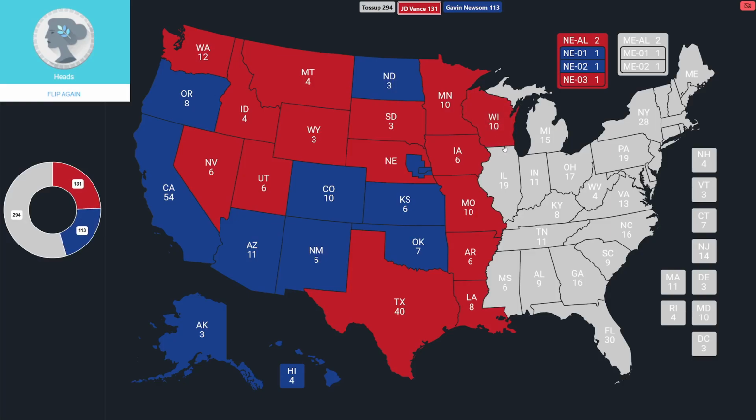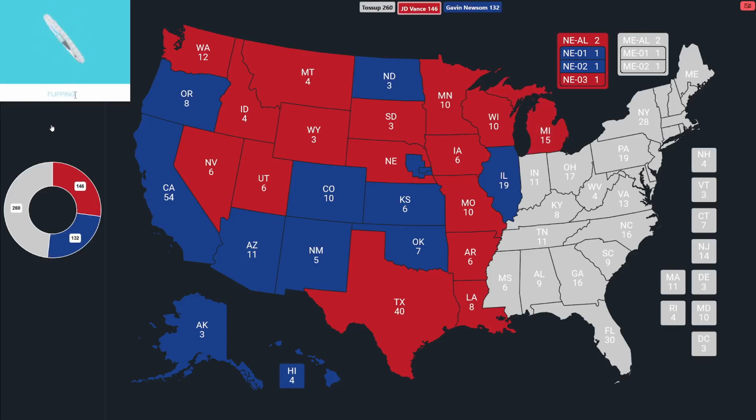The next flip is Illinois. They've got 19. Who is going to get them? Tails. Newsom finally wakes up. He snaps Vance's streak, and now he's in the lead by 1. Great battle here. Let's do Michigan. 15 votes. That's going back to Vance. Vance now regains the lead.